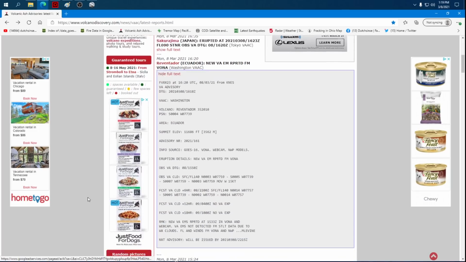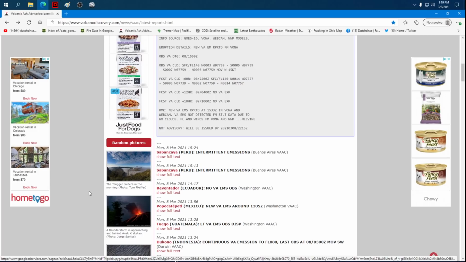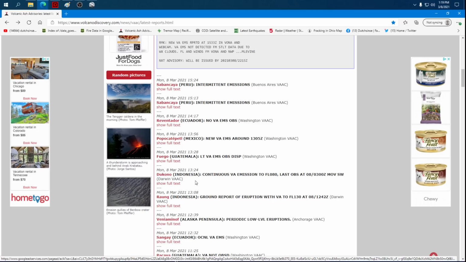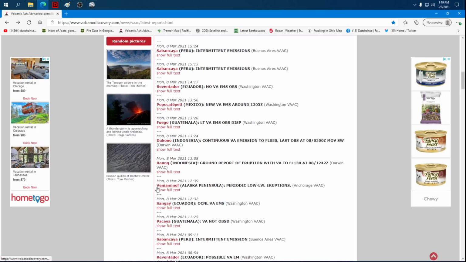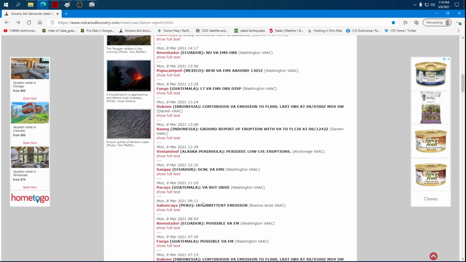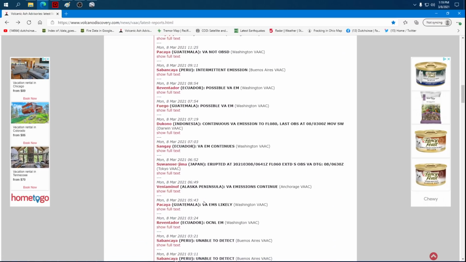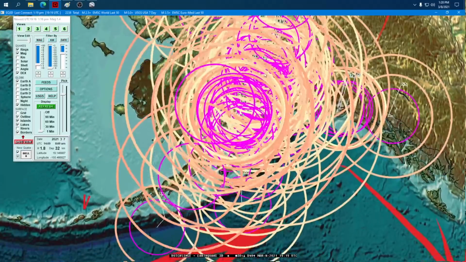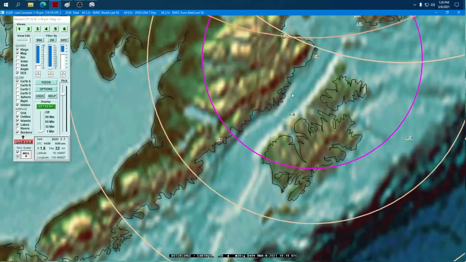14,000 foot high blast at Reventador. I guess that's nothing to scoff at. Sabancaya in Peru. Reventador a few more times. Popocatépetl, Fuego in Guatemala. Here is Veniaminof with its 11,000 foot high blast up in Alaska. That is the new development. And again, I've got to point that out because it is right here on the peninsula coming out of Alaska.